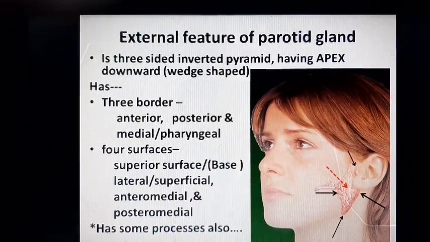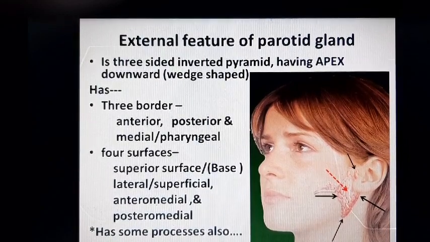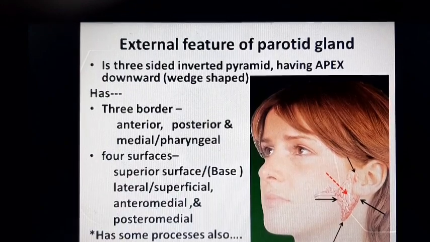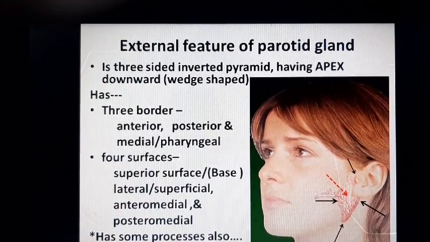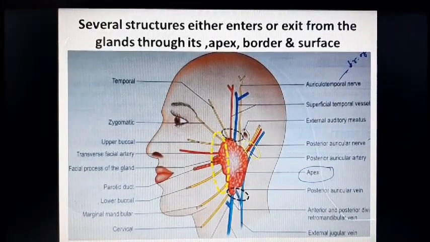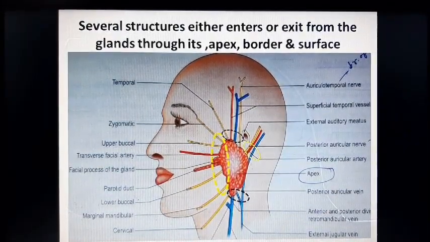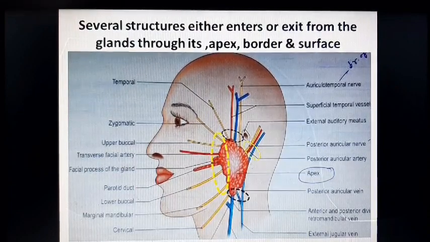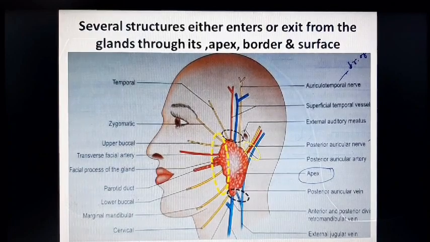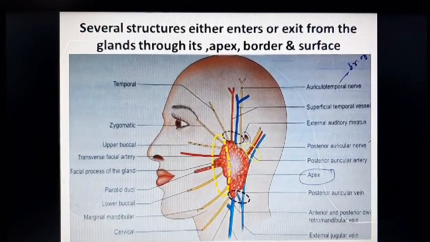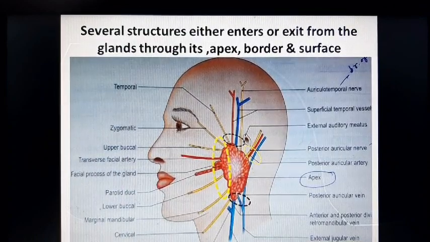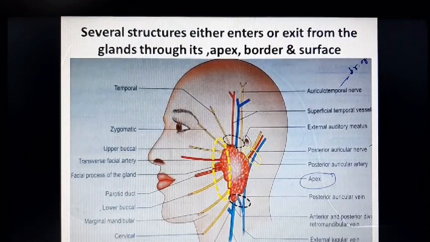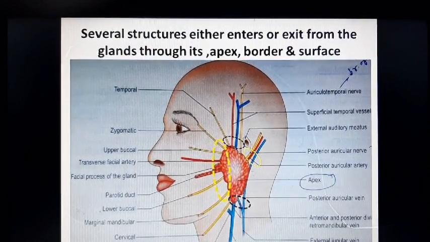The gland has some processes. The processes are the projecting glandular part beyond its limit, beyond its shape. There are several structures that either enter into the gland or exit from the gland through its apex, border and surface, and these structures form relation to the apex, border and surface, and we have to remember the name of those structures.